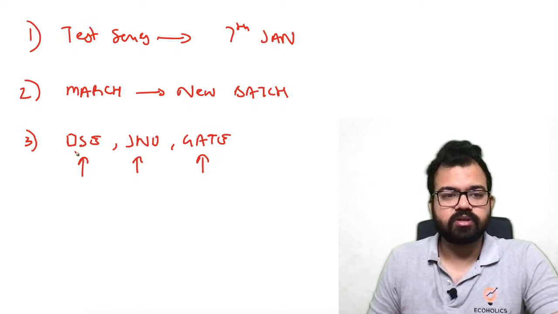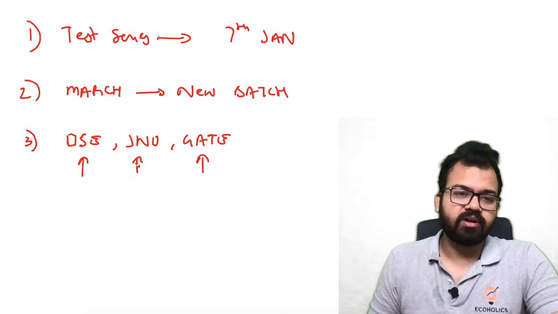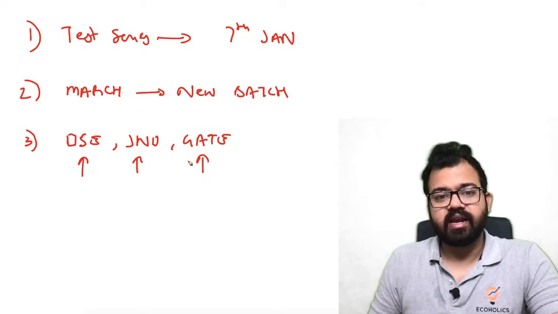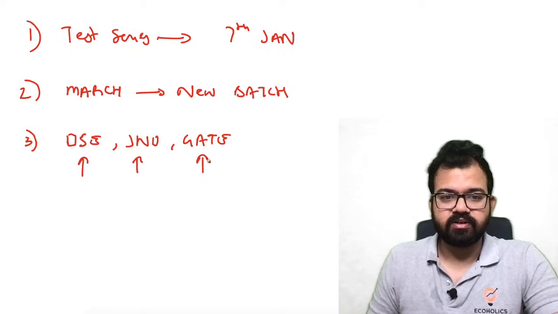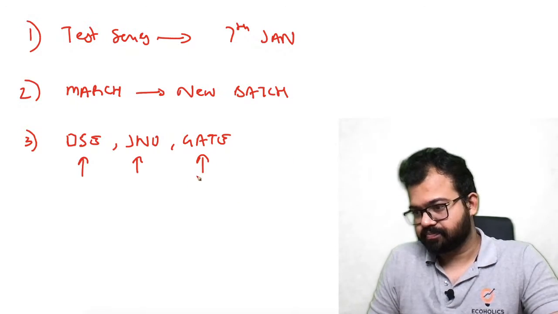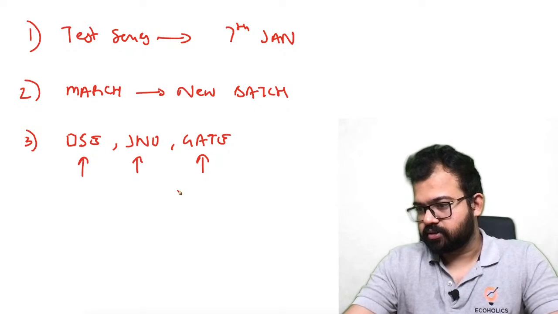They are more focused on micro, stats, econometrics, maths. In JNU it's more or less research based questions, some of them descriptive as well. But in GATE the types of questions are different, so you have to study those 7 modules very carefully. So I think Abhishek, I'm able to answer your question.